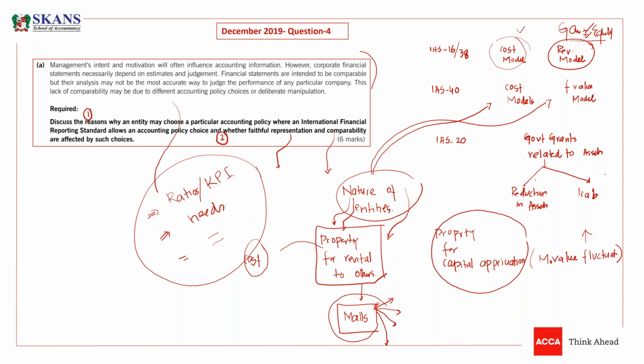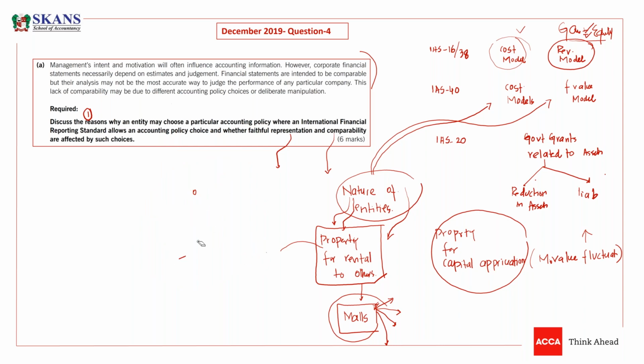Now I have to give a little introduction to these cost and fair value models, specifically in IAS 40. So listen carefully, guys. In IAS 16, we have two models. One is the cost model.